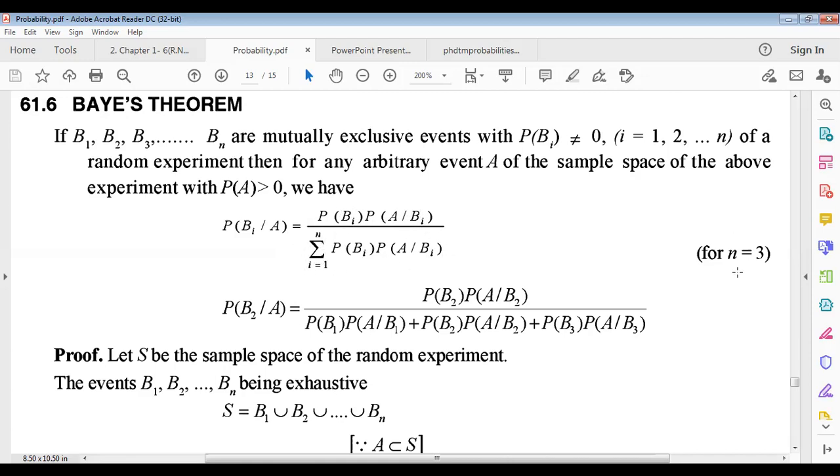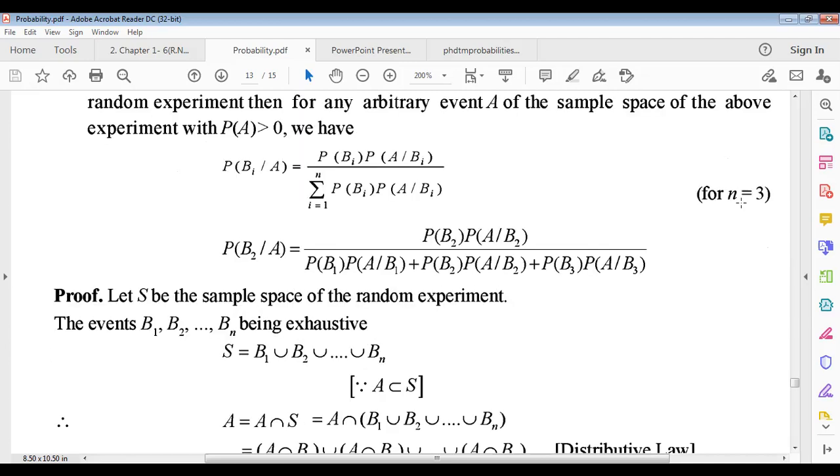Now for n equals 3, we are trying to find probability of B2 when A happened. This equals probability of B2 multiplied by probability of A when B2 happened, divided by the sum of these three probabilities. Just omitting the summation, i equals 1 will give this term, for i equals 2 just this one, for i equals 3 the third term. This is the generalized form for n equals 3.